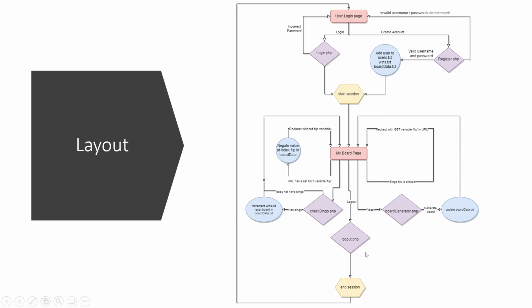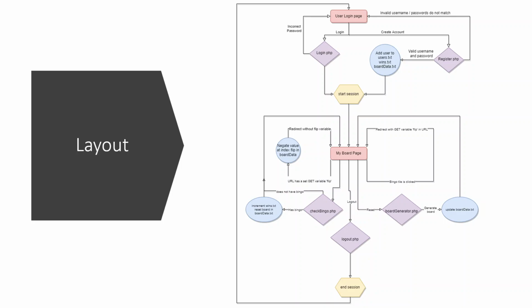From the UI, we have some other options. If you get 5 in a row, you can hit the bingo button, and that will go to the check bingo PHP, which will run a test, see all the possible bingo combinations, and check if you actually have a bingo.